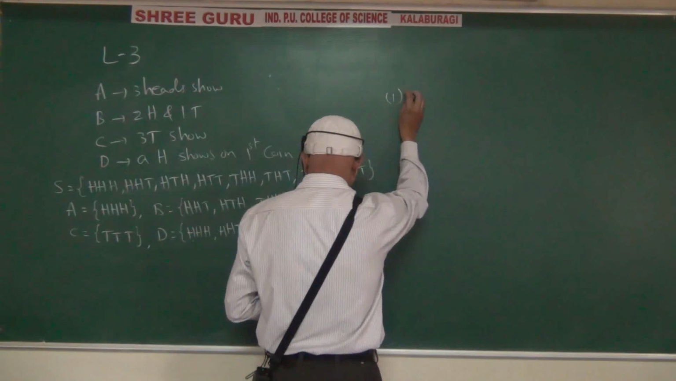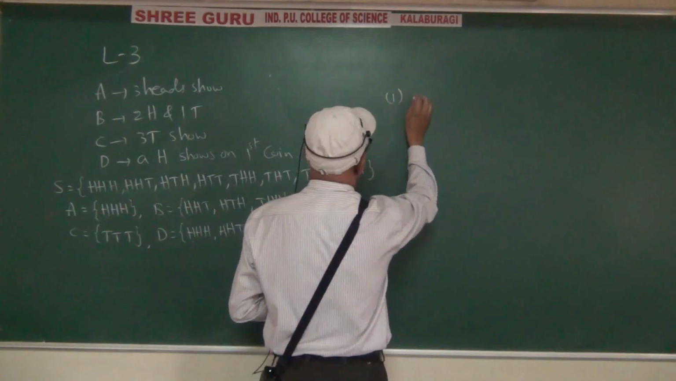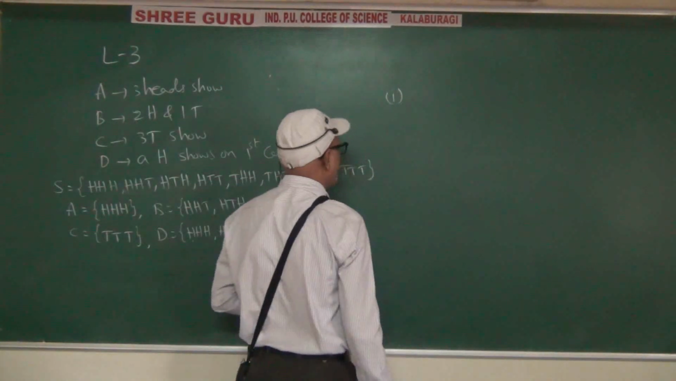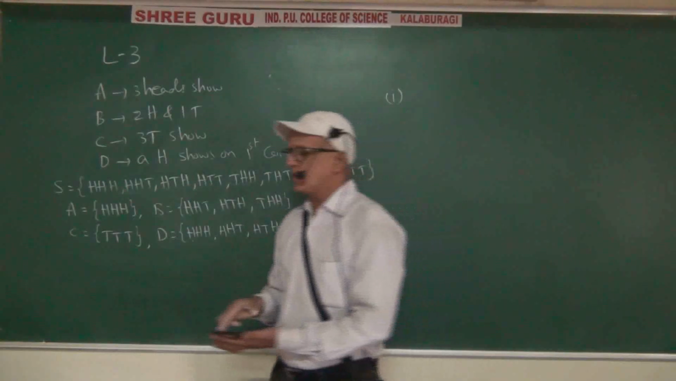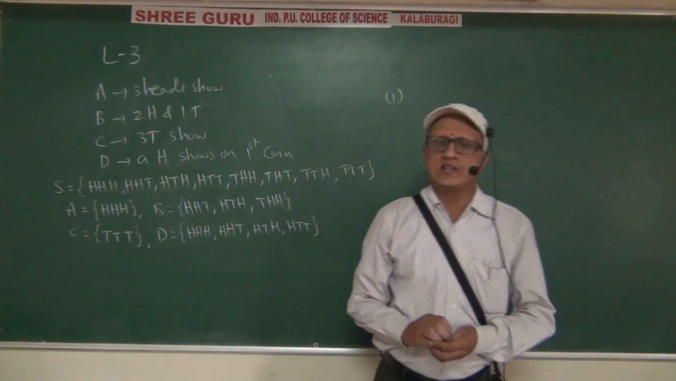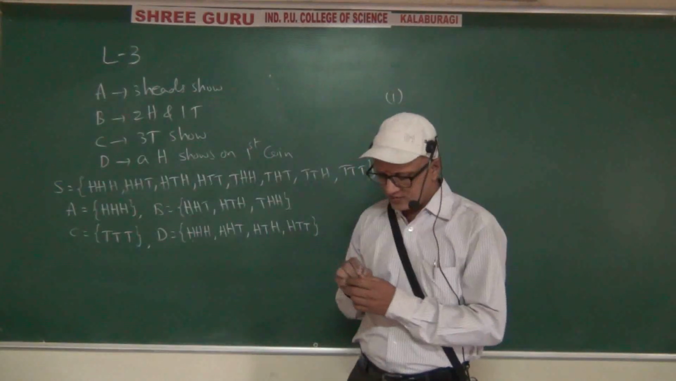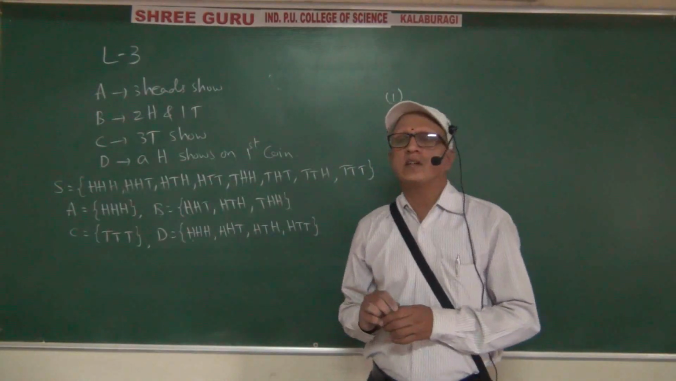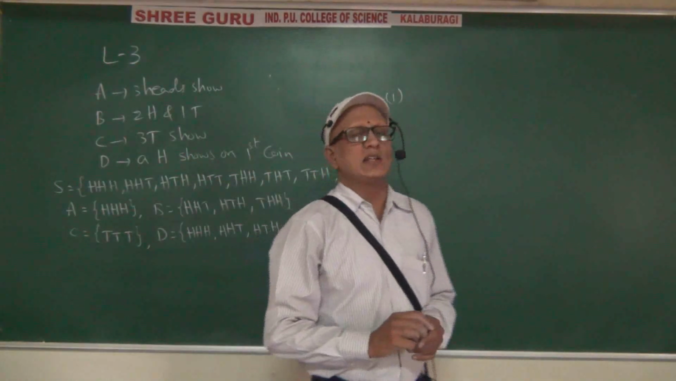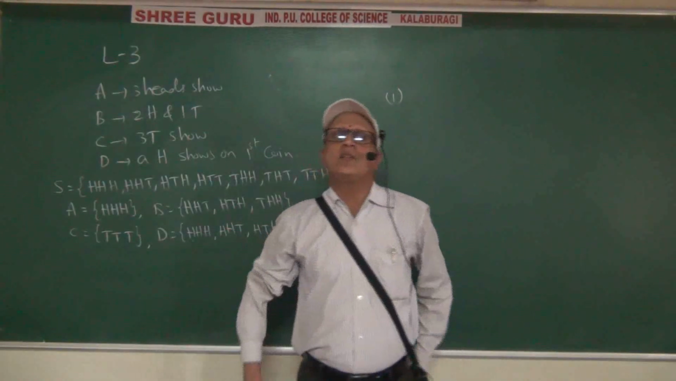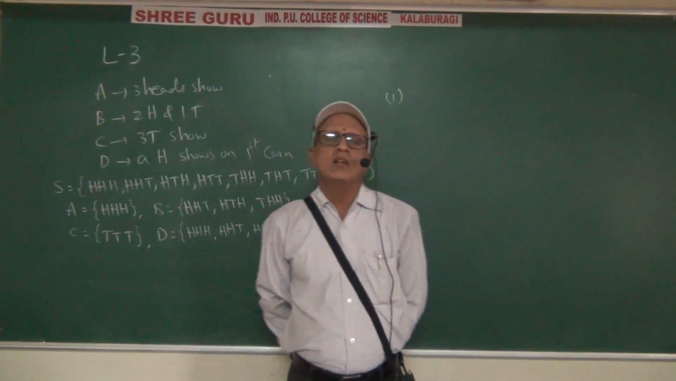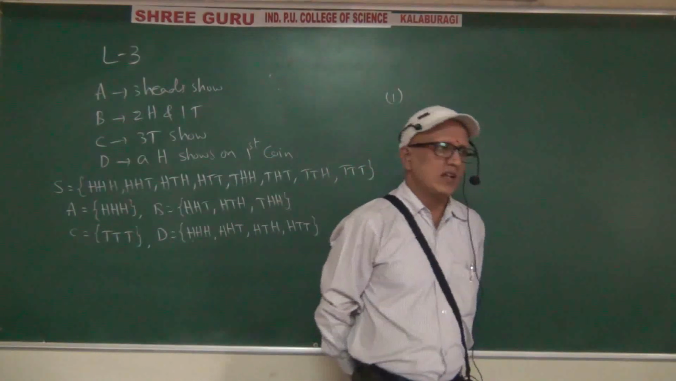First sub question: 2 events which are mutually exclusive. So in the examination, if we ask this question, how to write the answer? Describe the events which are mutually exclusive. Write an example for the events which are mutually exclusive. If we ask the question like that, how to write? The answer should be written like this.